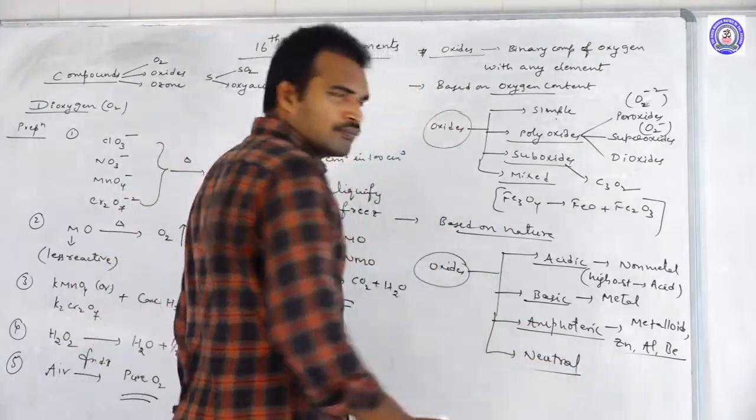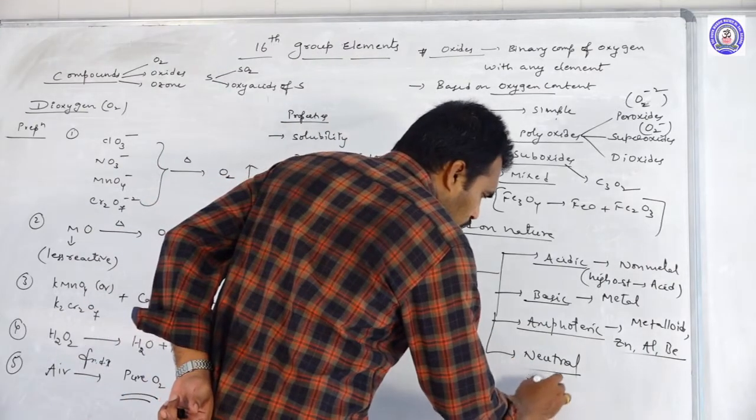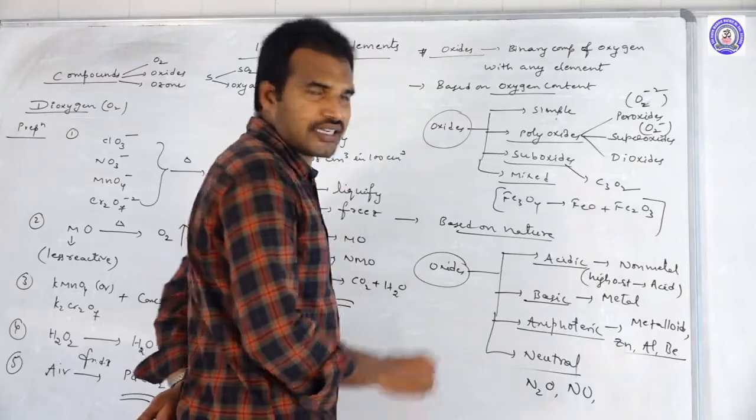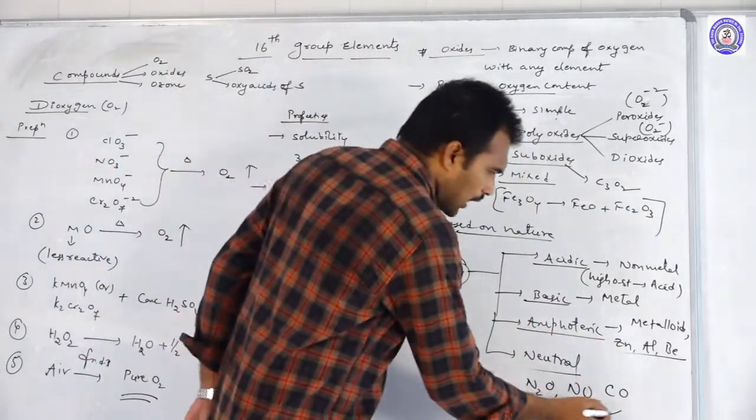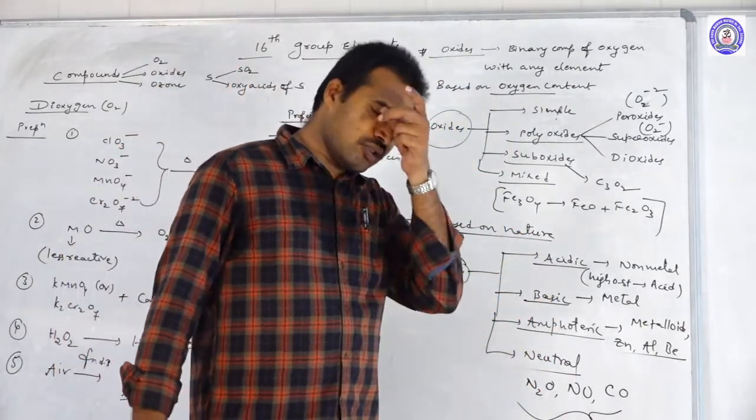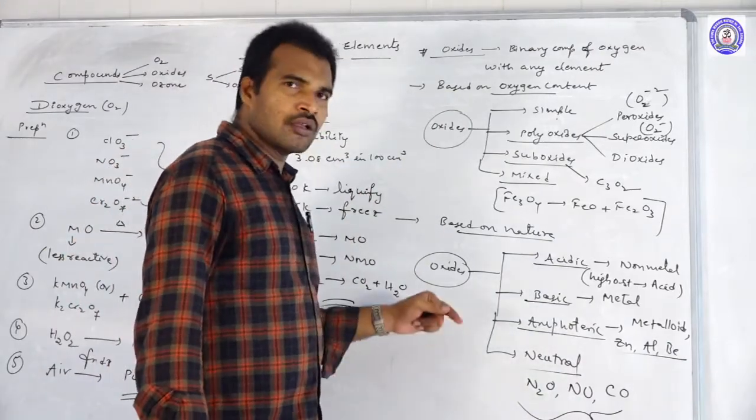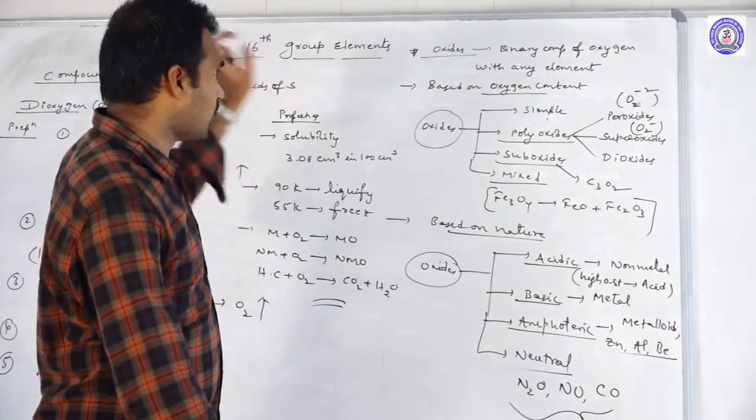And neutral, out of all oxides 3 are there. What are those? N2O is a neutral oxide, NO is one more neutral oxide and CO is another neutral oxide. Total 3 oxides which are neutral in nature. They won't show both acidic as well as basic behavior. So these are the types of oxides based upon their nature. So this is about the oxides.